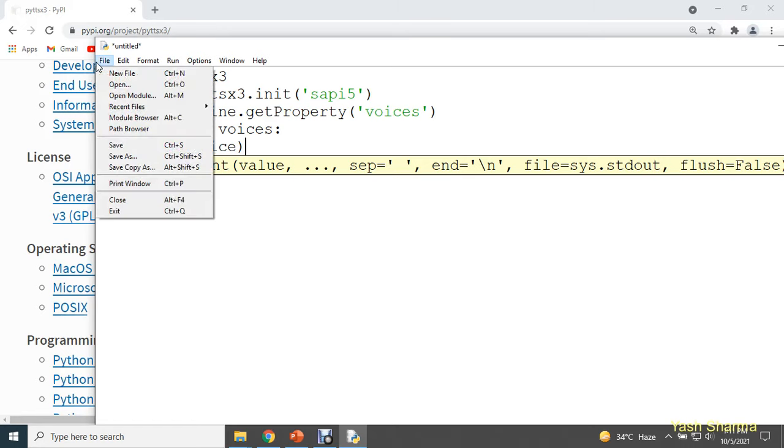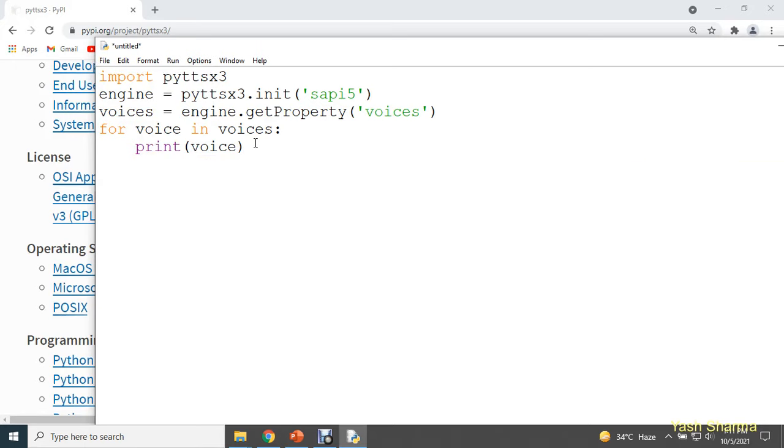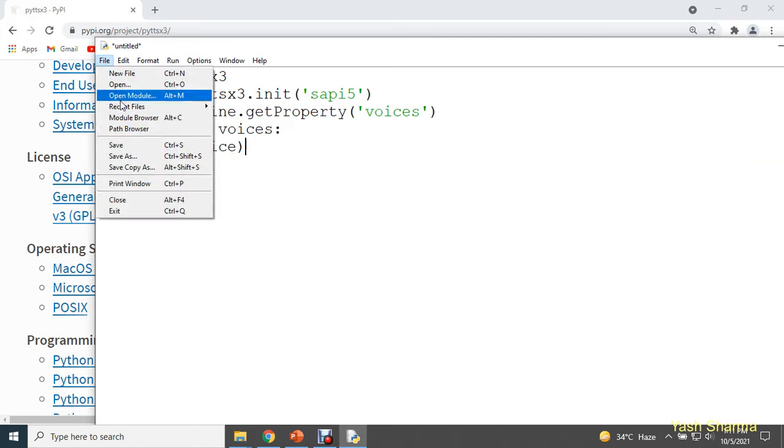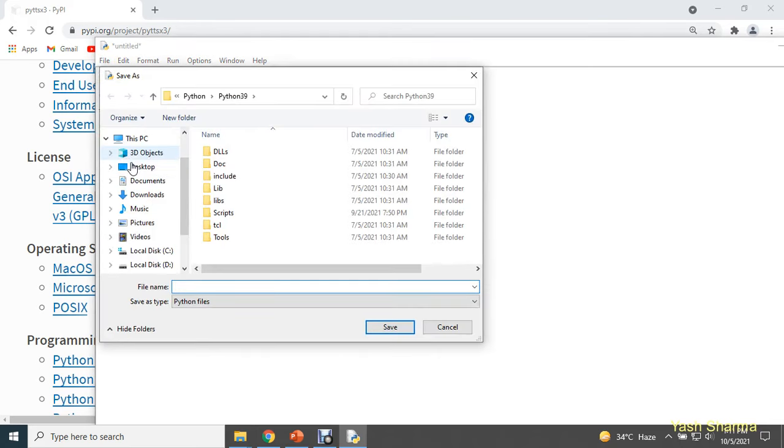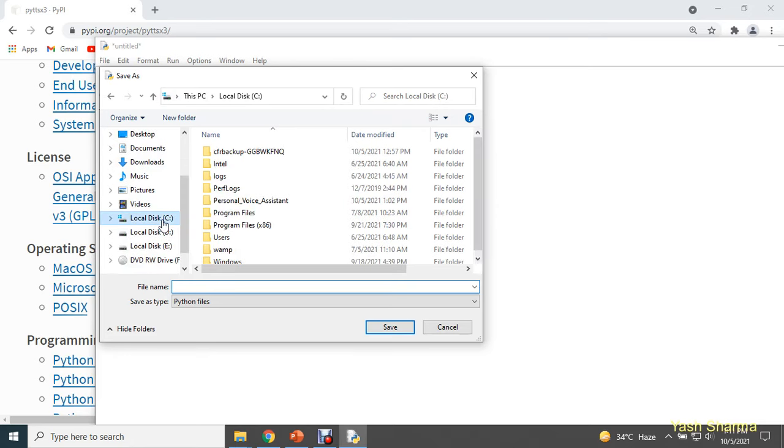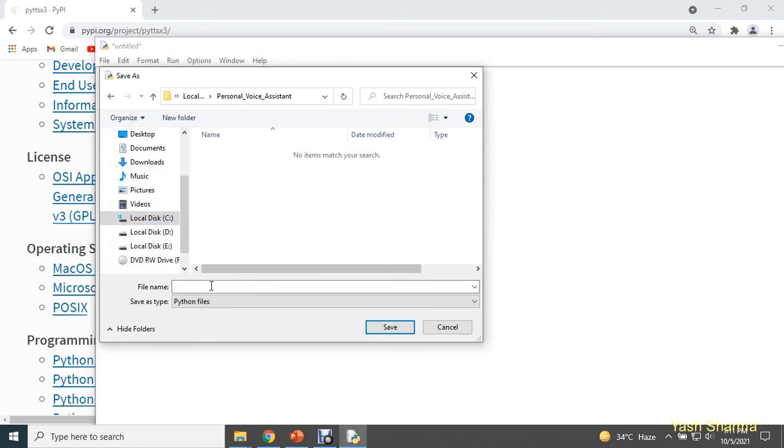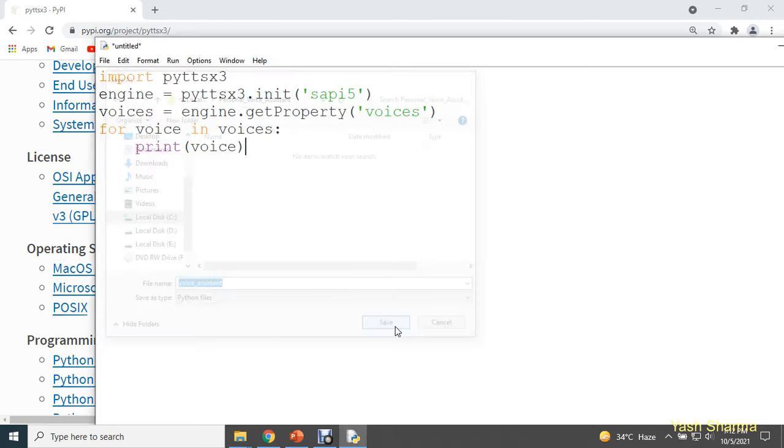Click on the file menu, click on save as. After writing this piece of code, we need to test it. So go to the file menu and select the option save as. Here I'm going to save this file in my C drive. I have just created one folder, personal voice assistant, and this is going to be the name of my file, voice assistant. The extension of this file will be py, you don't need to change this. The moment you click on save, this file will be saved with the .py extension. So now I'm going to click on save.